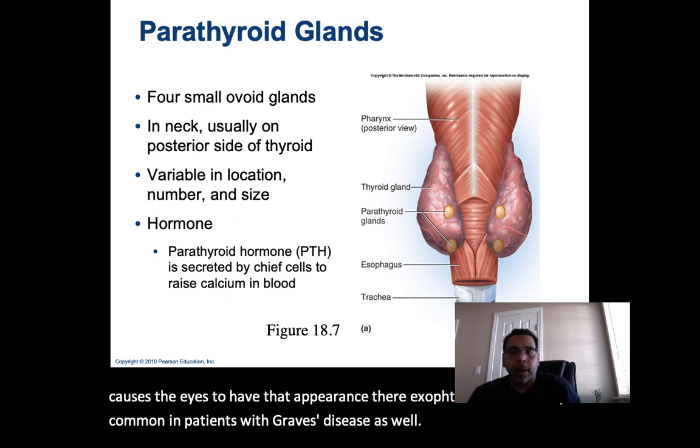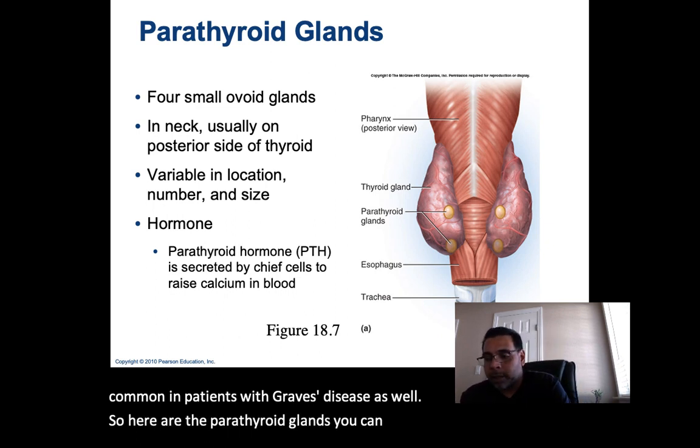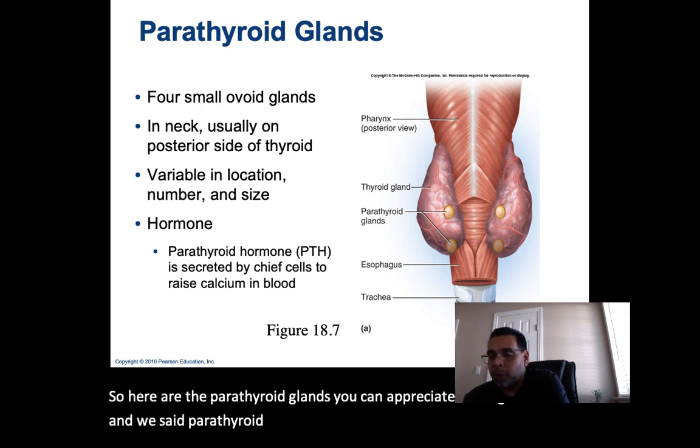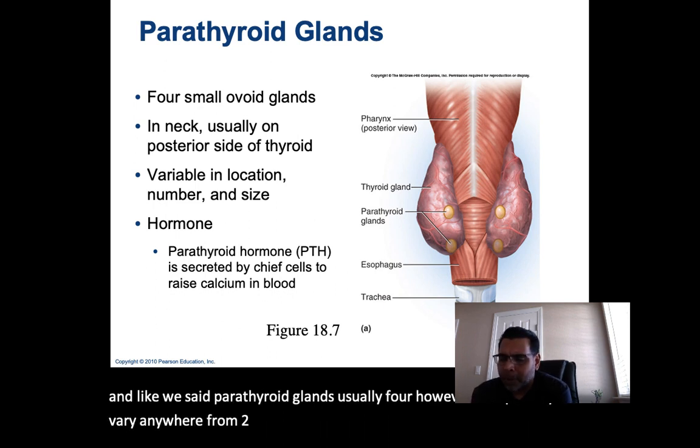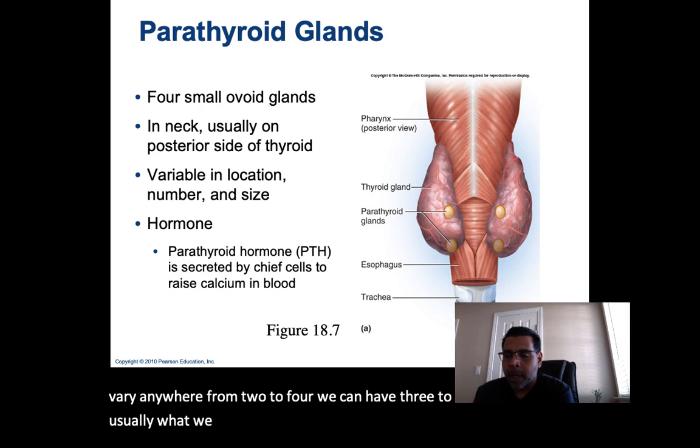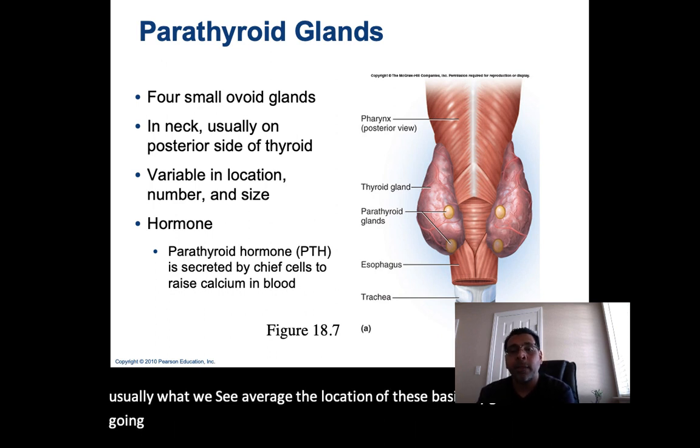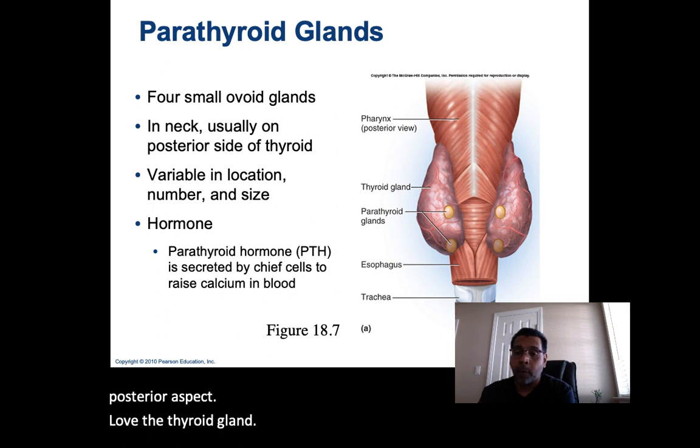So here are the parathyroid glands. You can appreciate those glands there. And like we said, parathyroid glands, usually 4. However, the quantity can vary. Anywhere from 2 to 4, we can have 3 to 4. But 4 is usually what we see on average. These glands are going to be found on the posterior aspect of the thyroid gland. There was a time where we didn't even know that they existed there.